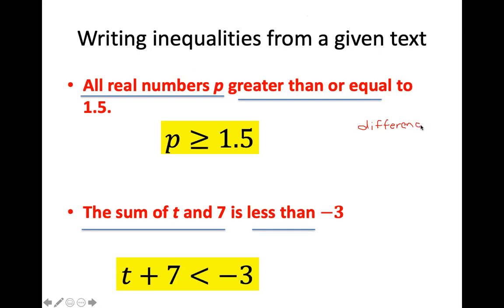The $10 word for multiplication is product. And the $10 word for division is quotient, Q-U-O, quotient. So if you need to write those down, you will see these. Write those down. So quotient means division. Product means multiplication. Difference means subtraction.